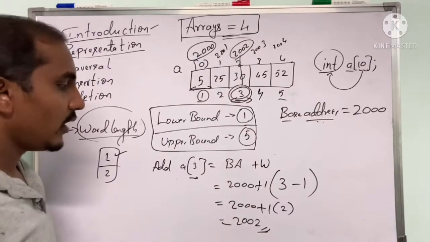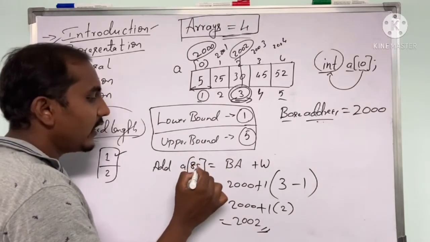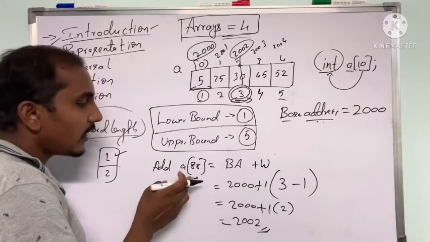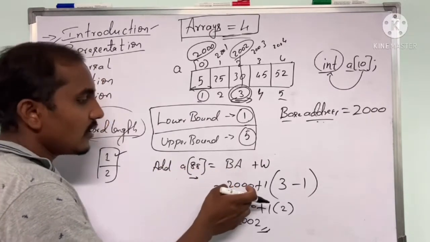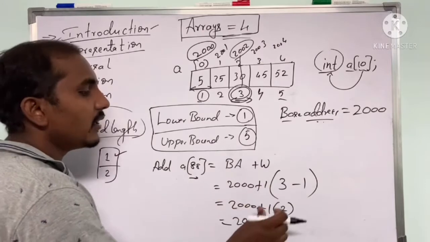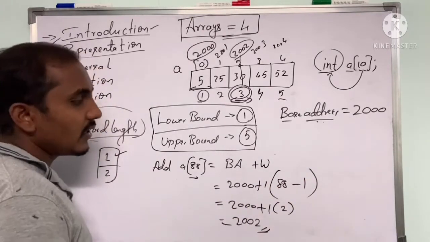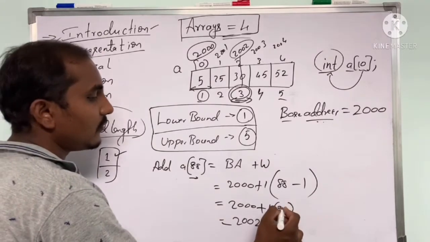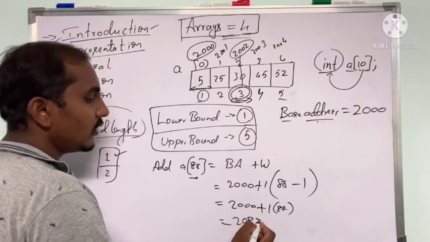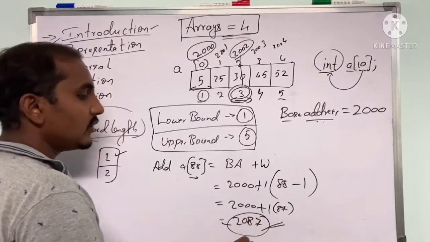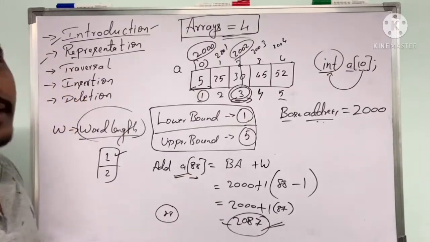What is the use of this? In an array, suppose I have 100 elements and I want to find the address of the 88th element. Directly I can write A of 88 equals base address plus, for the 88th element, 87 into 1. So I get 2087. That will be the address of the 88th element when you consider an array of 100 elements.